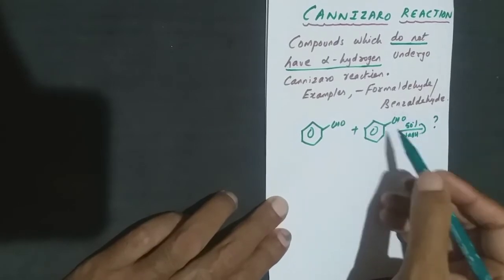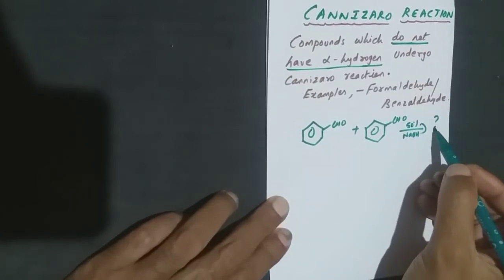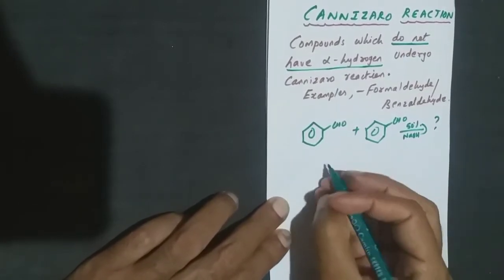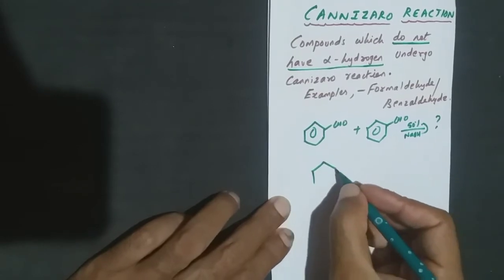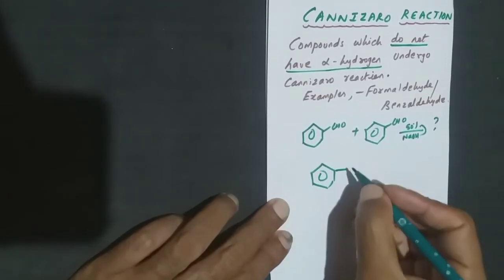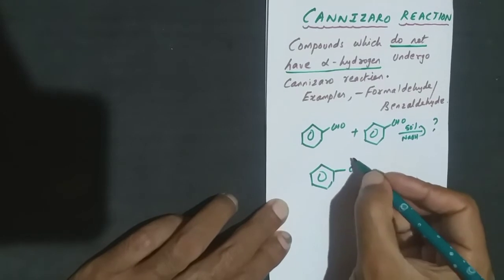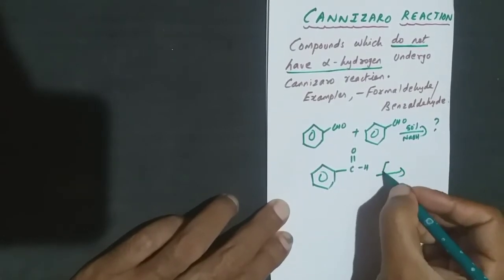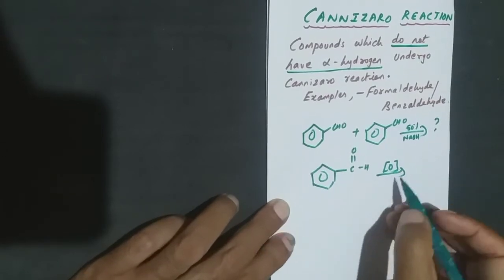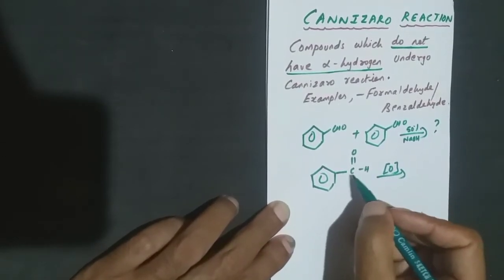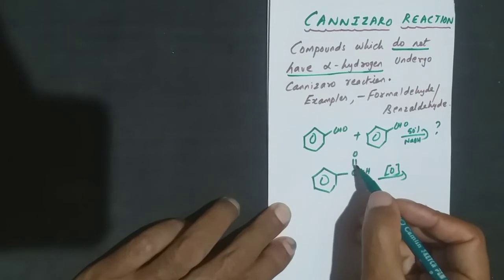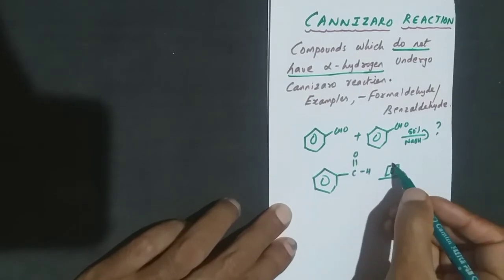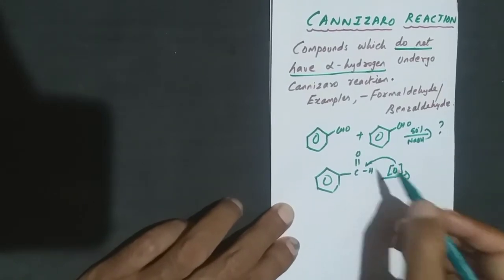I'll give a small idea of how to get the products here. Let me take one molecule of benzaldehyde. This CHO I can write as C double bond O and the H. Suppose it undergoes oxidation, so addition of oxygen. Carbon valency being 4, it's already 1, 2, 3 and 4. So what happens, this oxygen will come here.